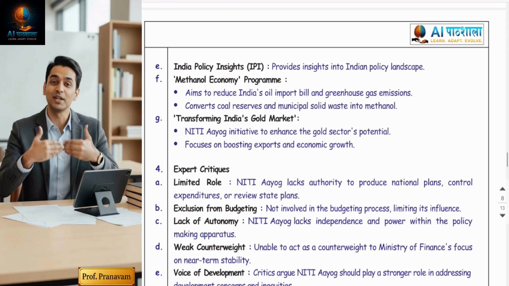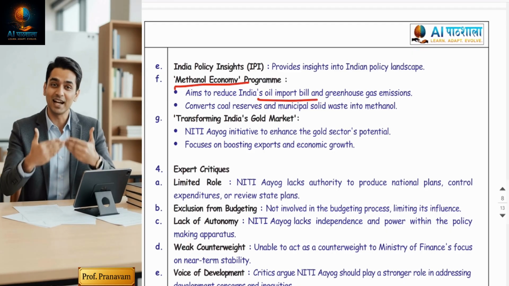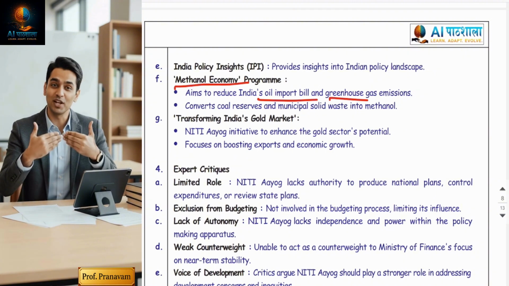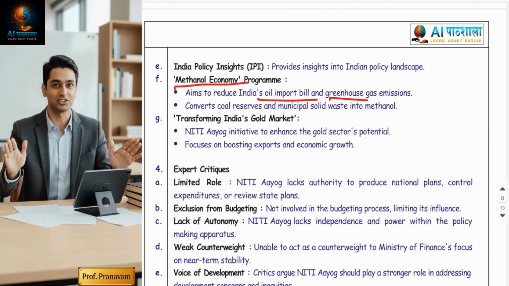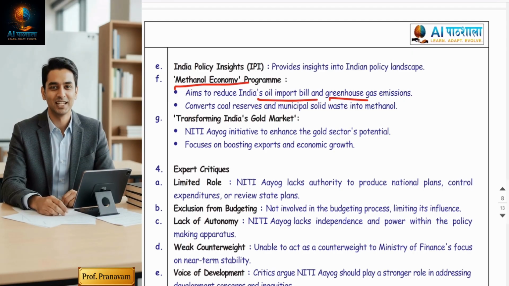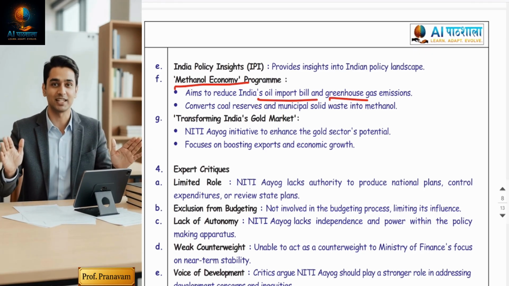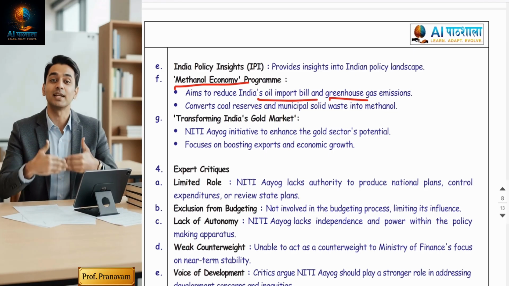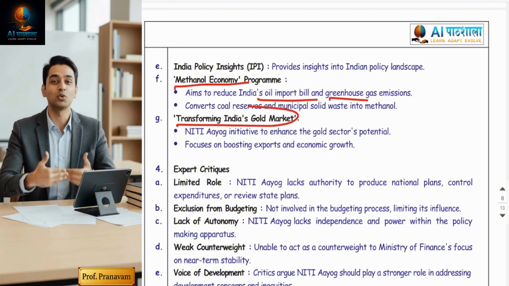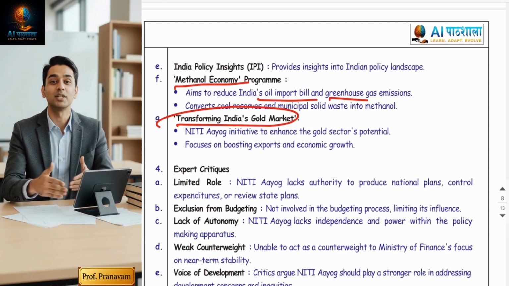Next is the methanol economy program, to reduce oil imports and emissions. Guys, as you know, methanol is a chemical which is produced from waste. It's recycled, and methanol is as good as oil and petrol, but it's not as efficient. India is mixing methanol into oil so that oil consumption is reduced, and air pollution is reduced. Transforming India into a global market. Obviously, we are open to globalization, and India is doing very well in globalization.